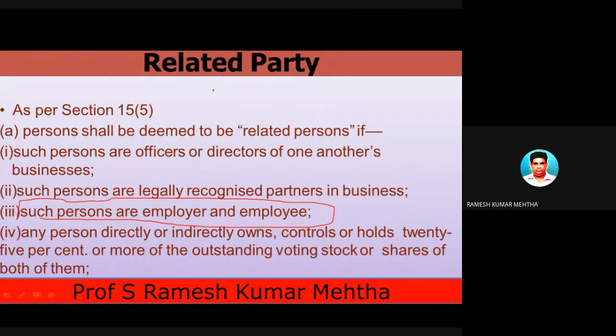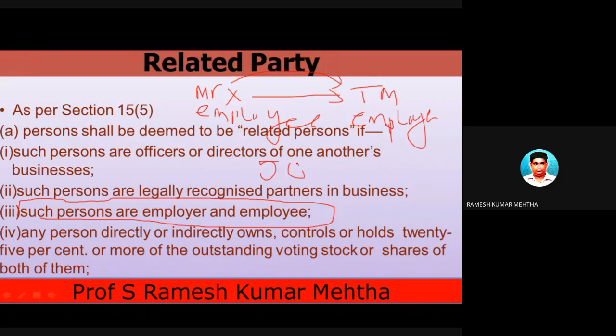For example, Mr. X is working in Tata Motors. So he is an employee, and this is the employer. Now he is purchasing from the employer a car worth 5 lakh rupees. Will Tata Motors sell the same product to him at 5 lakh rupees? No, because they are related parties.